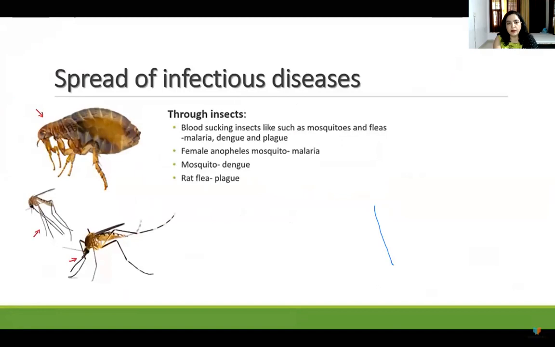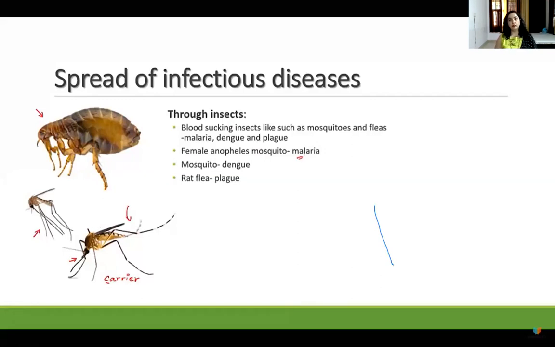This you can see, this is a female Anopheles mosquito. What does it cause? It causes malaria. That is also a very infectious disease. Another mosquito causes dengue. One rat flea causes the plague. So these mosquitoes and insects are responsible for causing so many diseases, which if we suffer from will create problems for our body, and we will be unwell, and our body systems, like the digestive system and respiratory system, will not be able to work properly. So these mosquitoes you can call carriers.